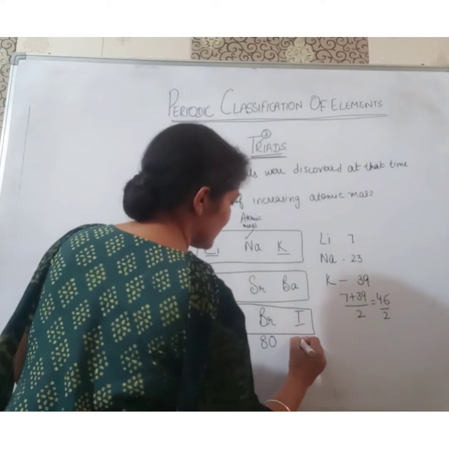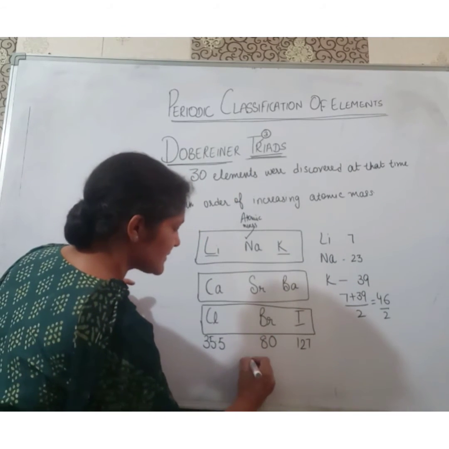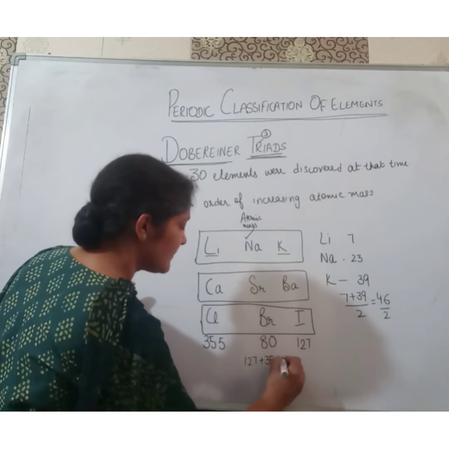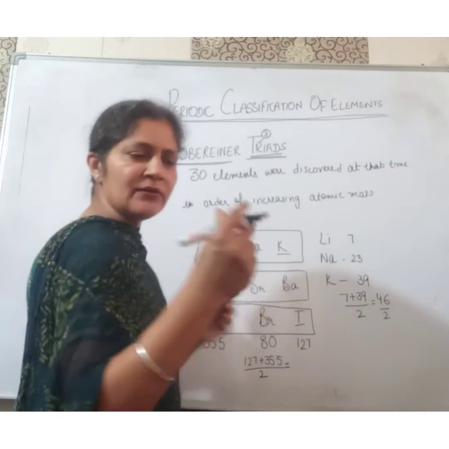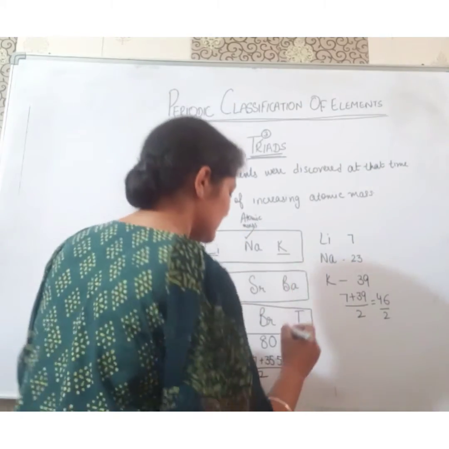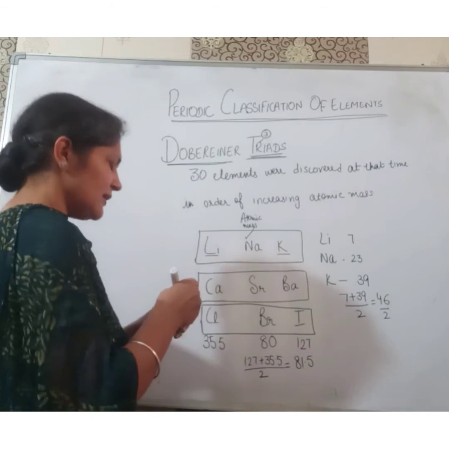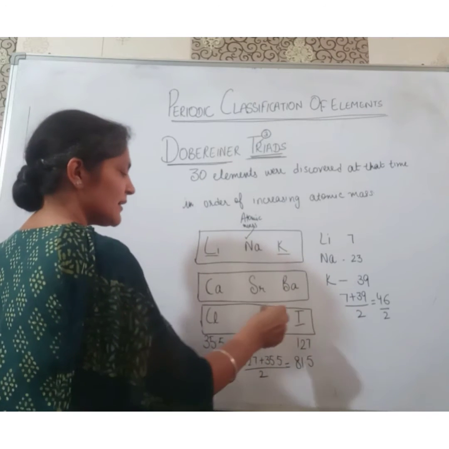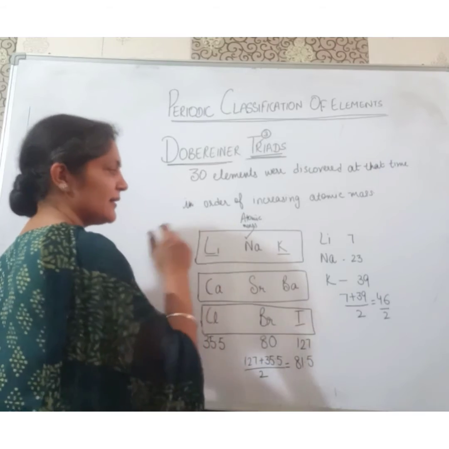Iodine has atomic mass 127. Now we calculate 127 plus 35.5 upon 2. This will come near about 80. It comes to 81.5. So the arithmetic mean of the first and third element is approximately equal to the atomic mass of the second element.